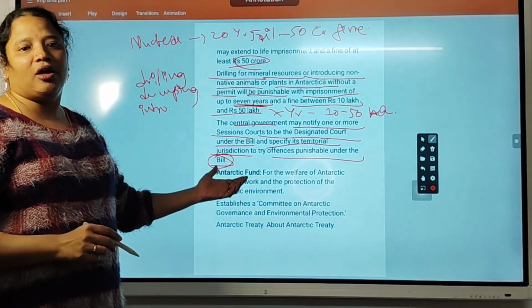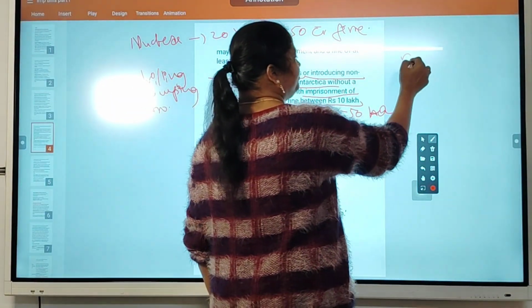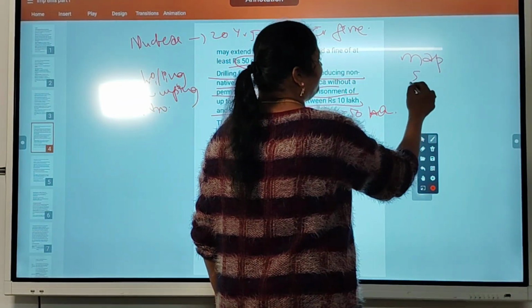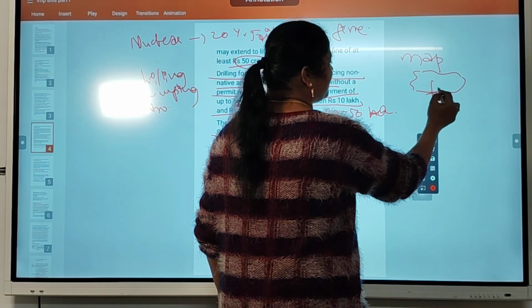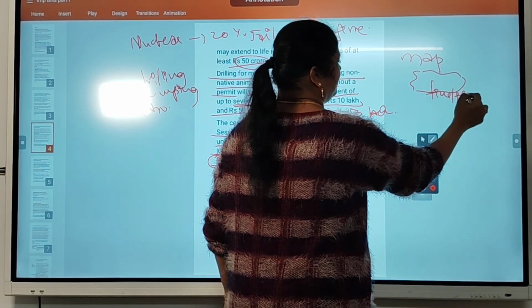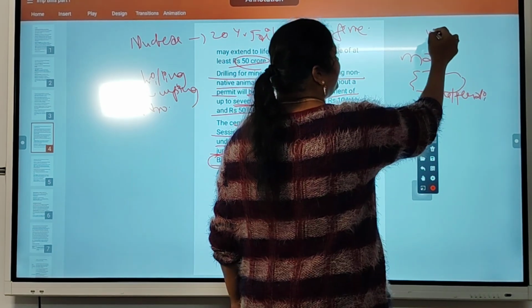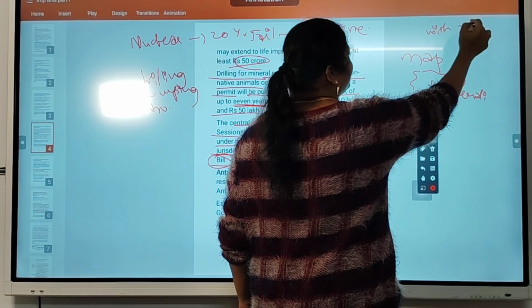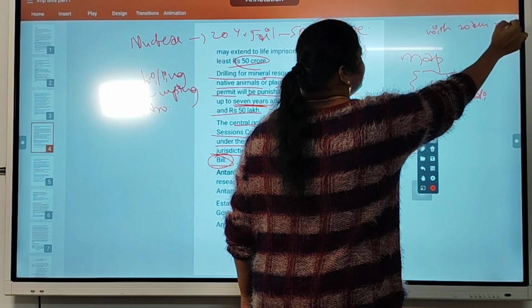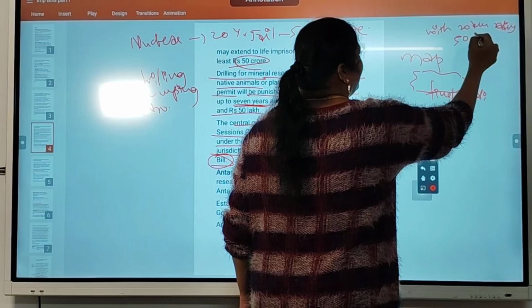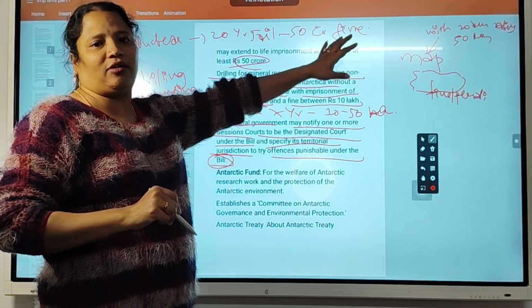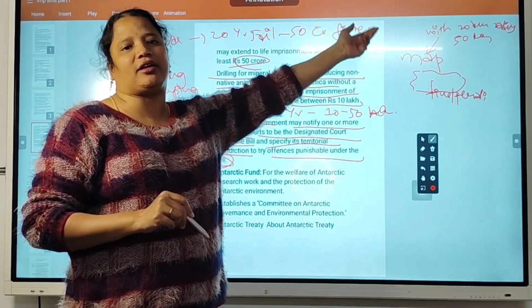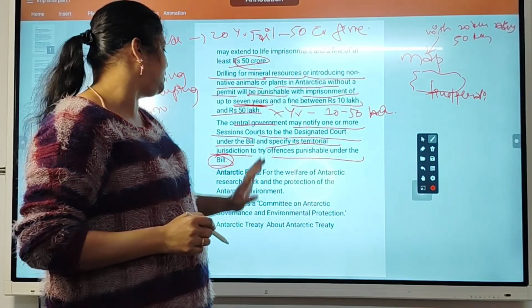They also mention the map from where the jurisdiction of Antarctica is applicable for fines or penalties. Within a 20 kilometer radius, a 50 kilometer radius, like this the rules will be given in the map. So in 20 kilometers you can't dump any waste. In 50 kilometers you can't create a nuclear company. Like that, rules will come.